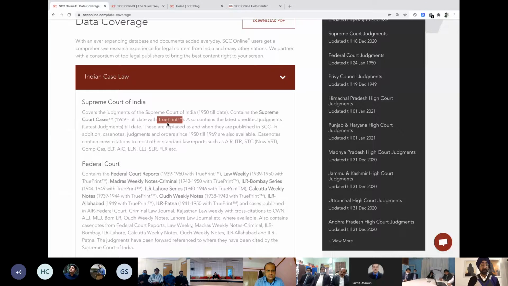And that's not only for SCC. We also have, because we are tied up with Gauhati Law Times, we are tied up with DLJ, DRJ, several ILRs are also part of it.